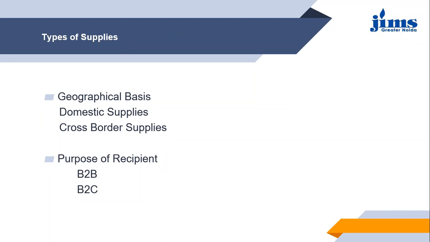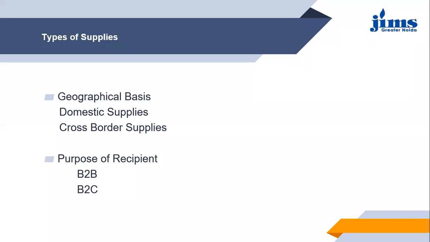Then B2C supplies here, you all must be knowing this because you have studied that in marketing. B2C supply means the supplies which are done by the business to the customer, to the consumer.